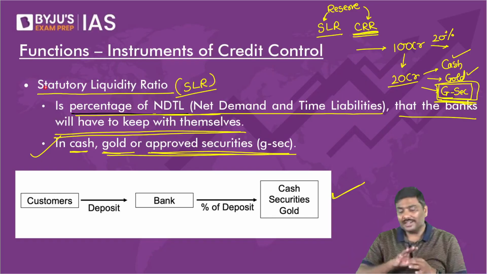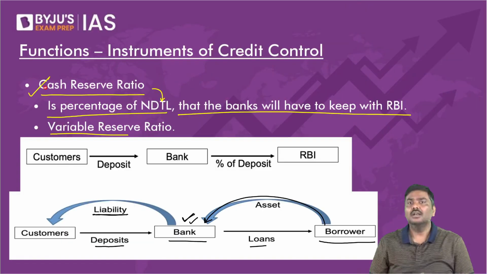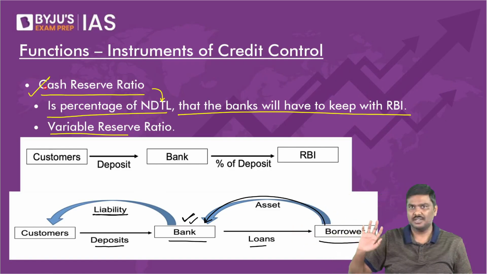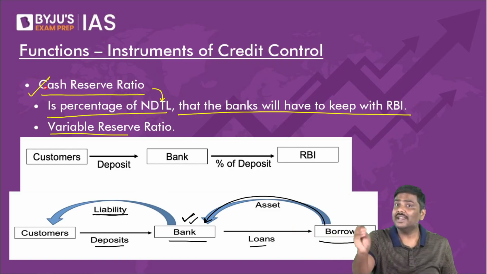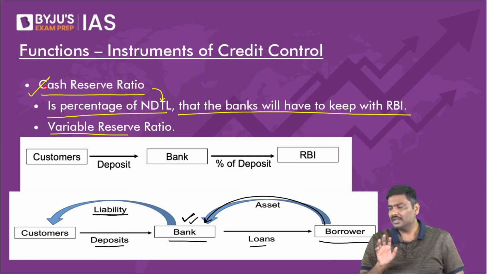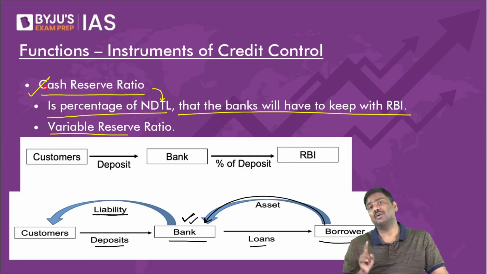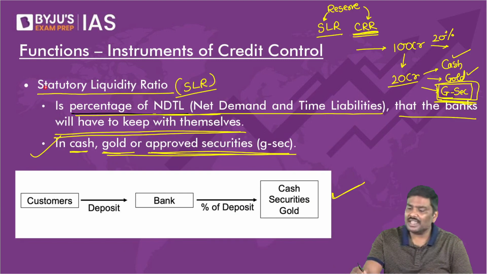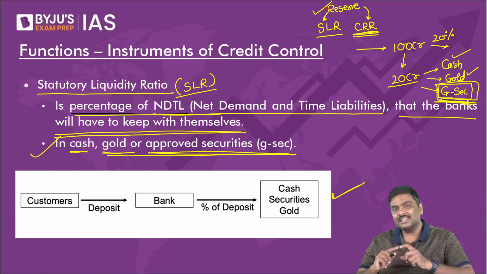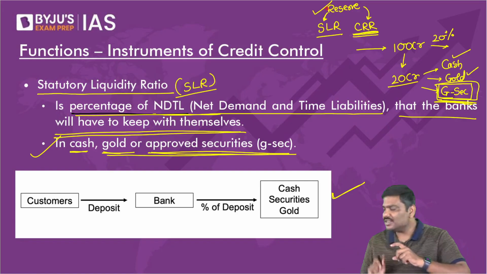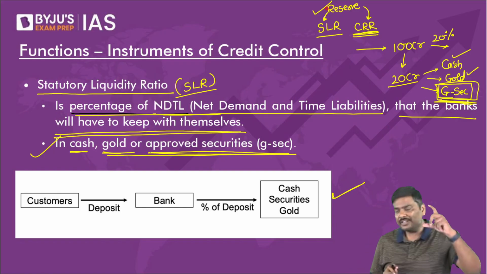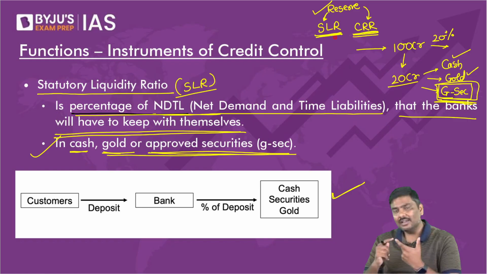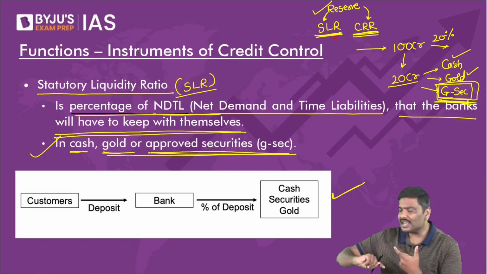RBI wants to ensure that certain deposits are not put into risky businesses. They want to safeguard the interest of the depositors. And the second one: by using these kinds of tools, RBI can adjust how many loans will be created in the system. Think of it. By using such reserves, can RBI create more loans or fewer loans in the system?